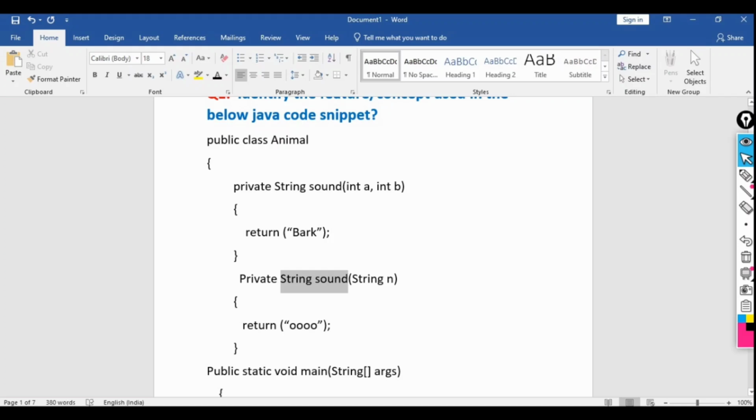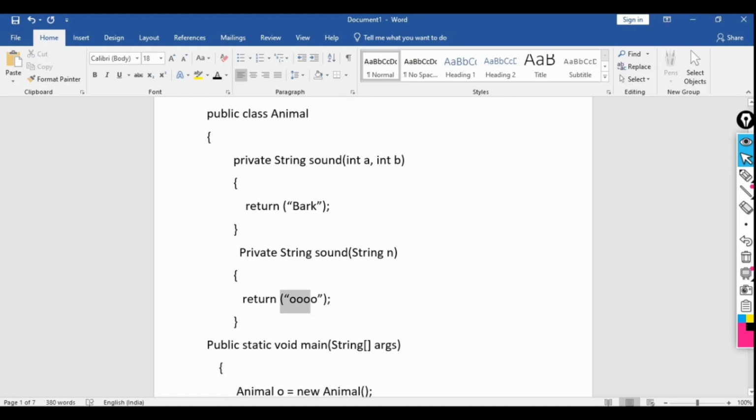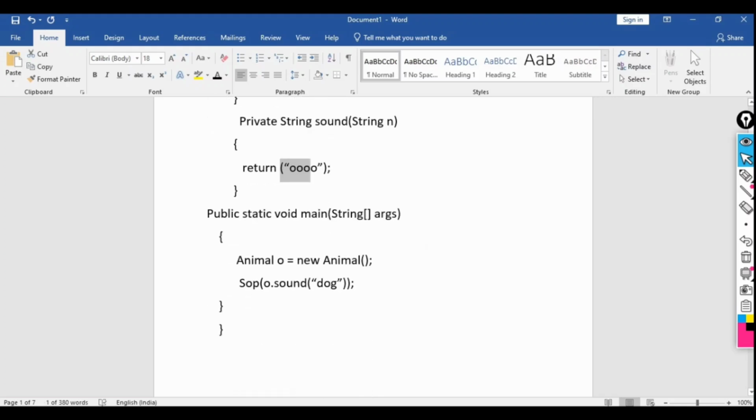Then again I am creating the same method name, string sound, and this time it takes a string n, 1 parameter only, and it will print o. Inside the main method I am creating an instance, or you can say object, of the Animal class: new Animal, and o is the object.